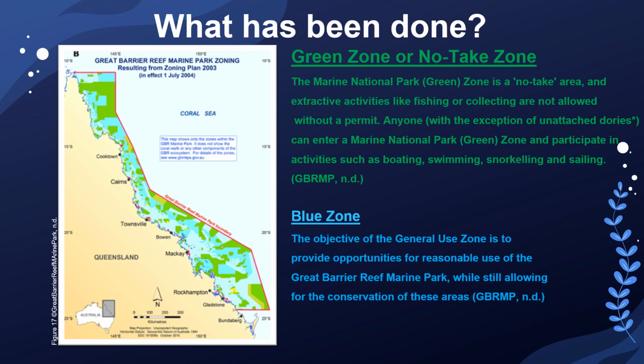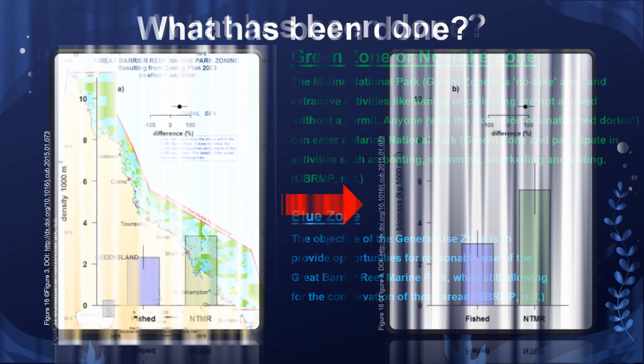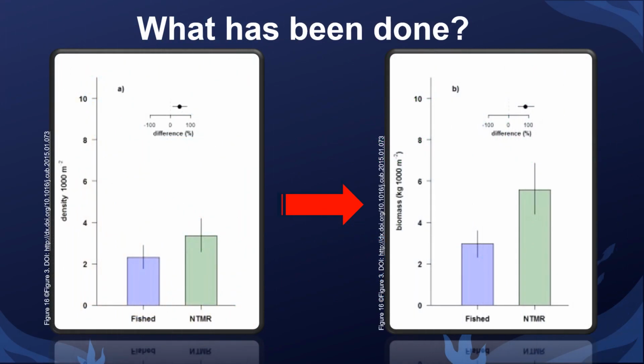This program resulted in a 50% increase in coral trout abundance in the no-take zone and a decrease in permitted catch to less than 1,110 tons per year. The research conducted by James Cook University after implementing the zoning program shows that the coral trout numbers are 1.7 times higher and bigger in size at Whitsunday Island.